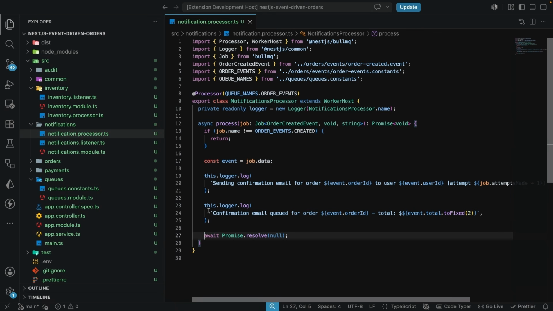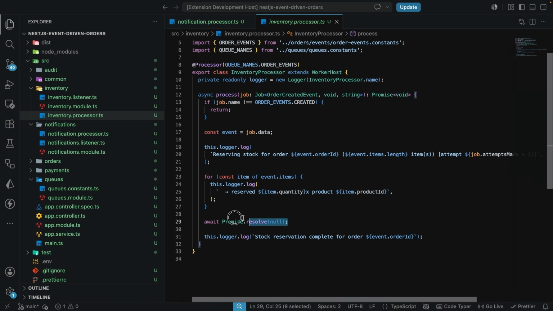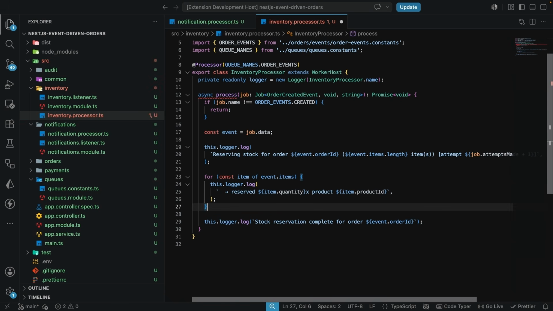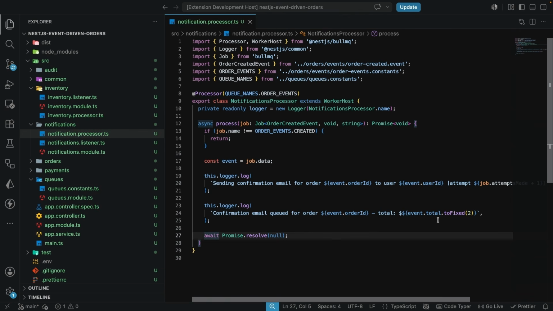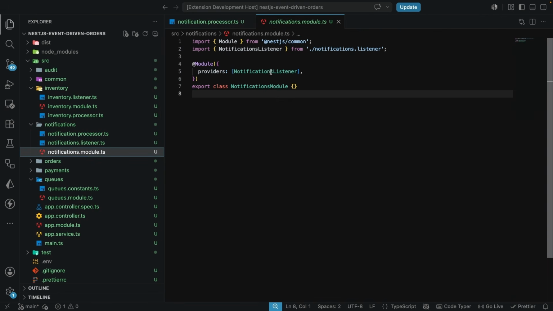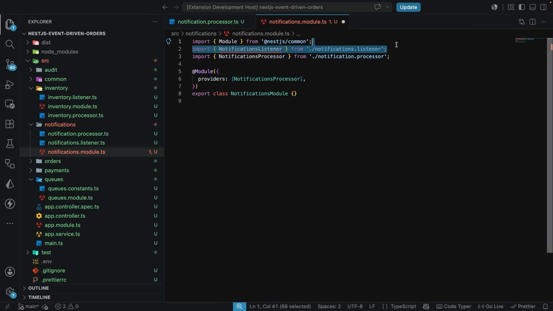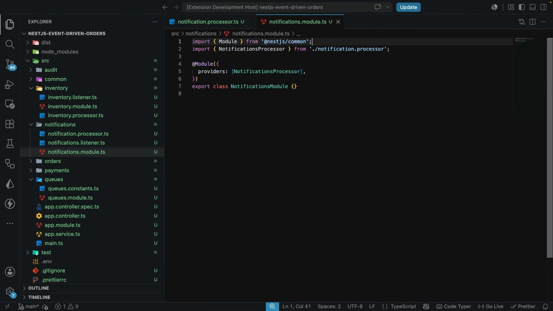Now, just to make sure that this doesn't block anything for us, I'm also going to cut this and make it the last one that we have over here, just to make sure we satisfy the process that needs to be async. And now we have the notifications processor. We are also going to register this in the notifications module. So here we're going to add the notifications processor file, which comes from notifications.processor, and then we give this file a save.